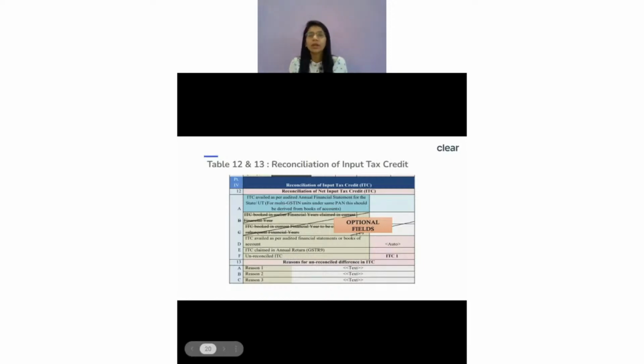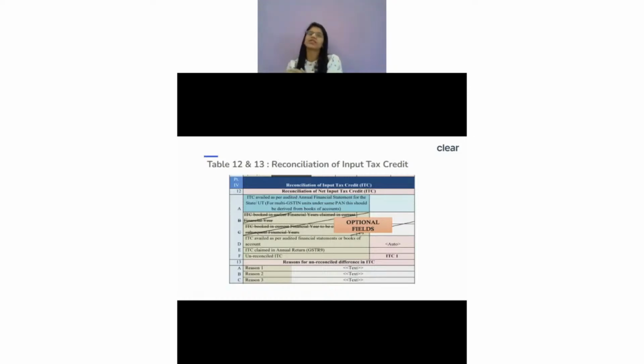Many times what happens is that I have shown that as an ITC claim. I had to claim it, but I have not claimed it. Let's say I purchased something from a supplier, right? I booked that in my books of accounts also, that I have to claim ITC, but I have not claimed that ITC in my GSTR-3B. The reason is that the supplier has not filed the return. So since the supplier has not filed the return, I could not claim that in my GSTR-3B itself. I have not claimed it in the current year.